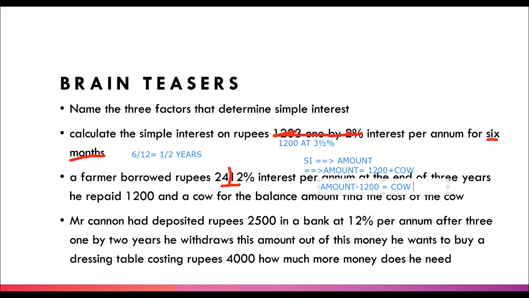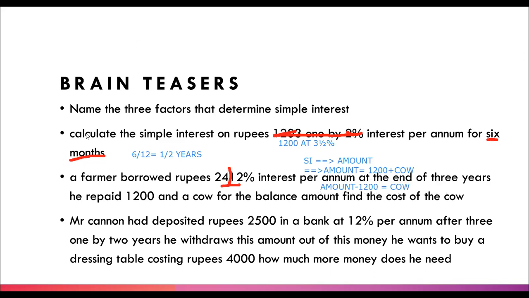Again, that question. What you have to do is, first of all, take out your copies and note it down. Find out the simple interest. Okay. After finding the simple interest, you have to find the amount. Now, how much more money does he need? Which means that the amount is not satisfying the cost of the dressing table. Or we can say that the cost of the dressing table is higher than the amount. So 4,000 minus the amount will be the answer of how much more money he needs. You have to do it on your own. If you can't, ask me in the Telegram group.